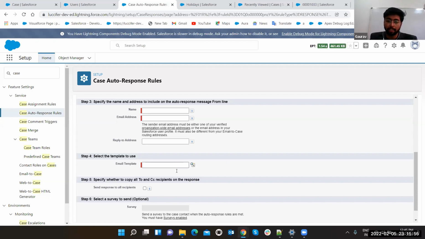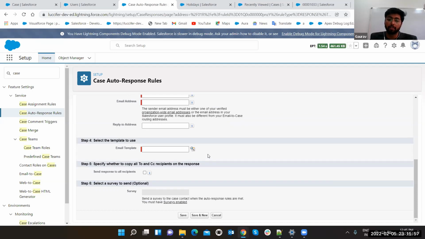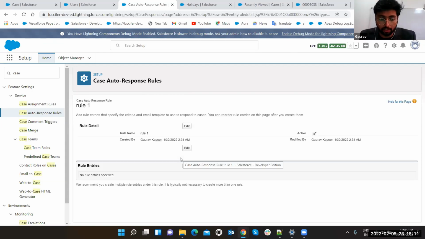You can also select the email template, which email template you want to share. Okay, send response to all recipients. Now this option is when the user is responding to you, and you want that response to be sent to all the recipients also. That's also the same. You can click on save button. It is going to work. That's how case auto response rules work.